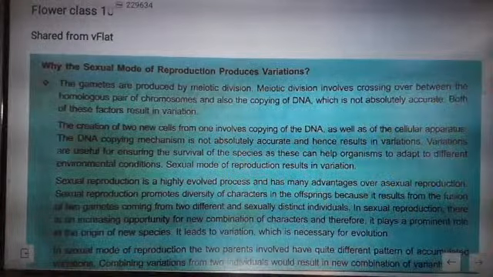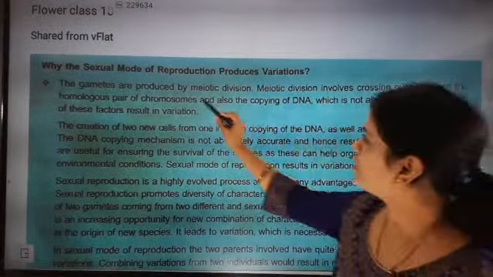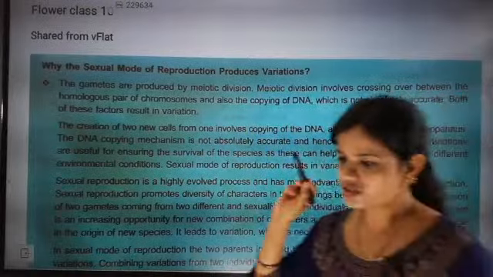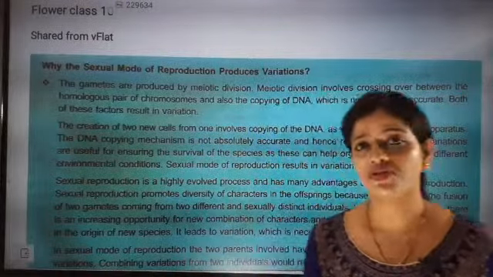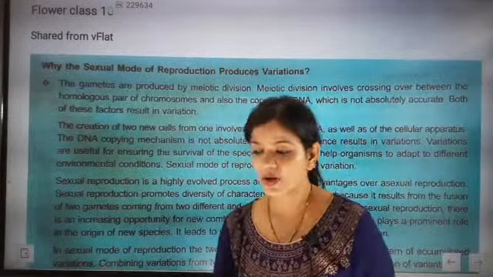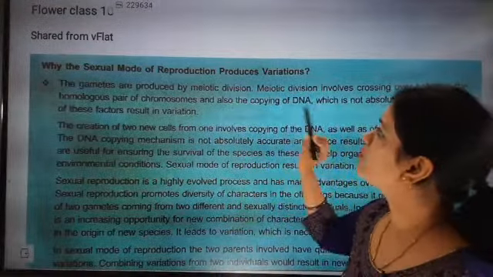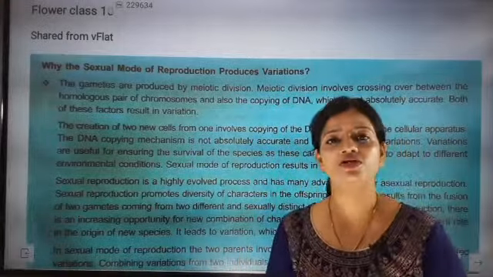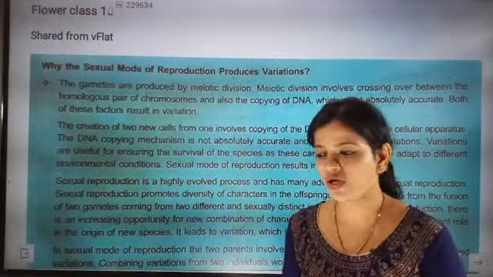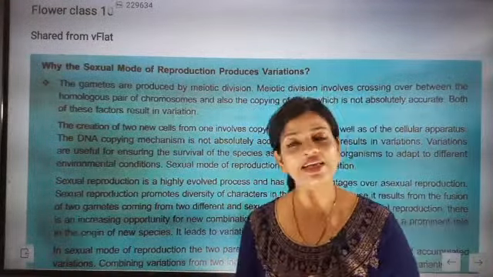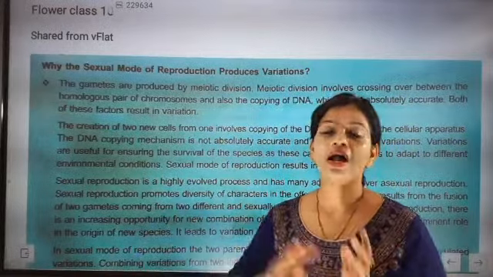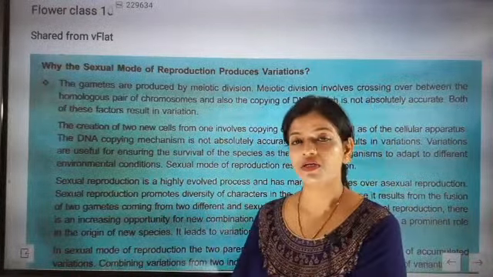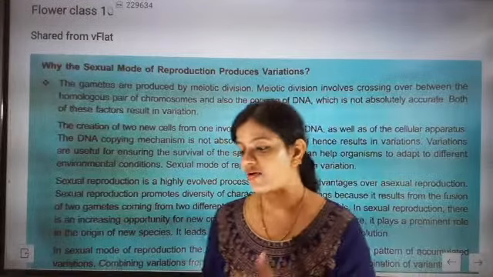So now the first important thing, we're going to start. The gametes are produced by meiotic division. This is one of the very important CBSE questions which I am discussing right now. The question is, why does the sexual mode of reproduction produce variation? Sexual mode of reproduction is producing variation. Like my DNA is not at all 100% matching with my father's.